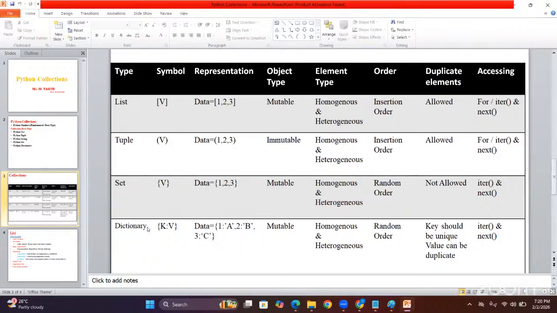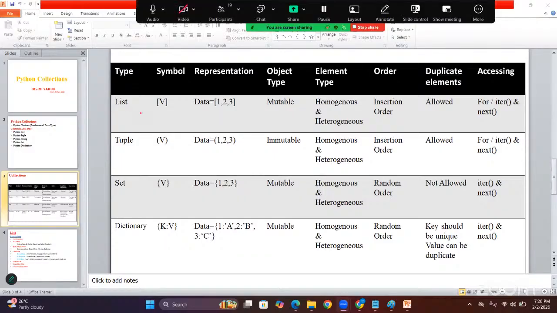Look here, please understand one by one. Now I am going with list. Here, list can be represented with square brackets. List is an object. We can represent it with square brackets. And here I give data. Data is another object. And between the square brackets we give 1, 2, 3, 4, 5 like this. And list is a mutable object.